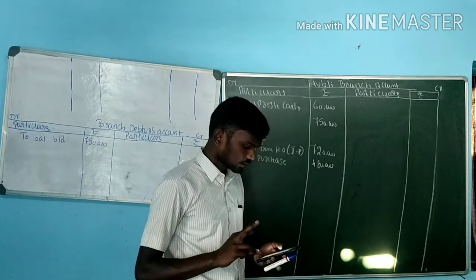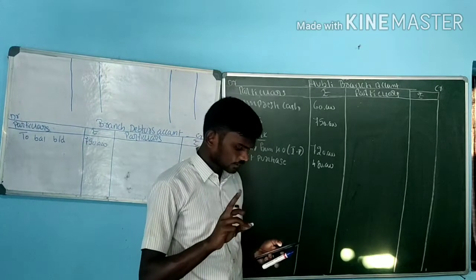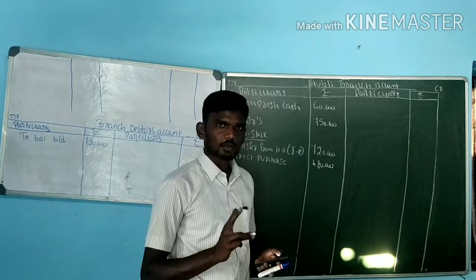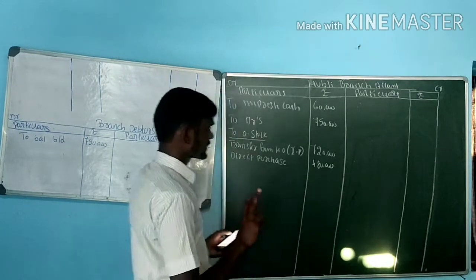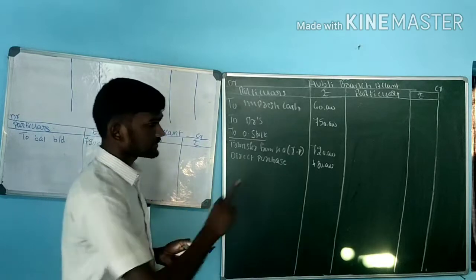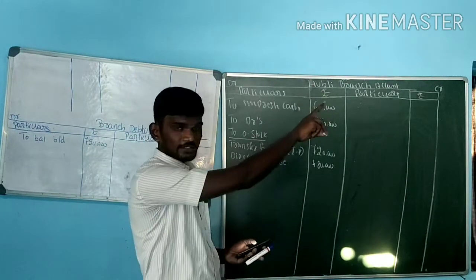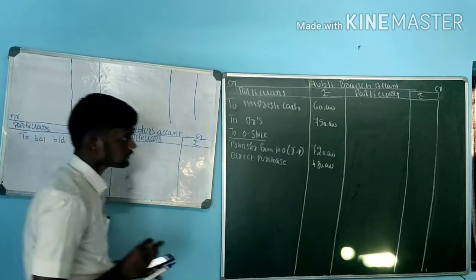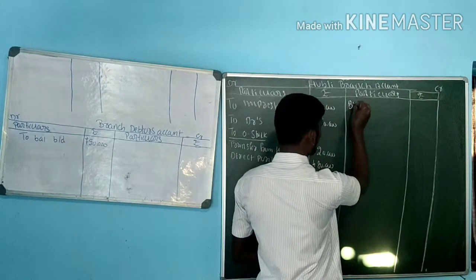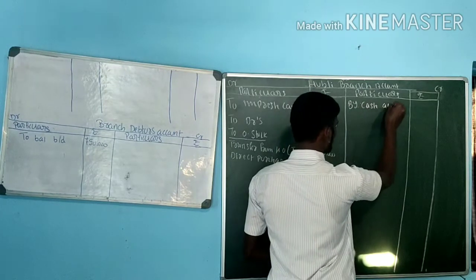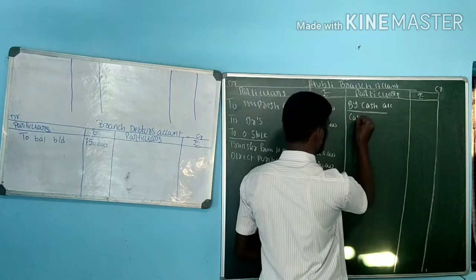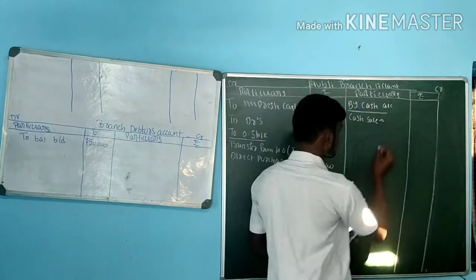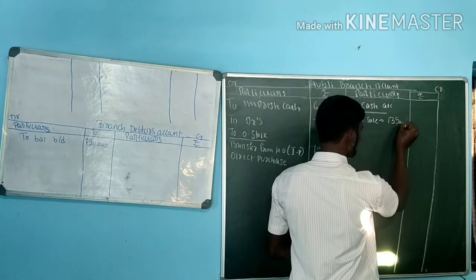Totally he sold 52,50,000. In that, cash sale is 13,50,000. So what about the remaining amount? The remaining amount we should take as credit sale. Cash sale goes to the branch account, credit sale we have to record under the branch debtors account, debit side. Cash sale we need to record in the cash account. We got how much amount here? That is cash sale 13,50,000.